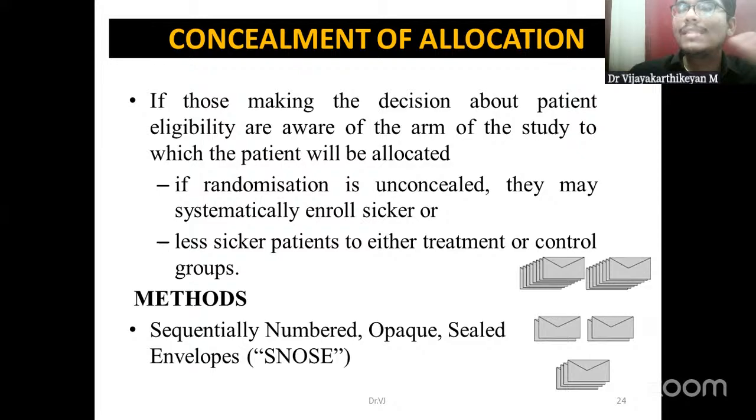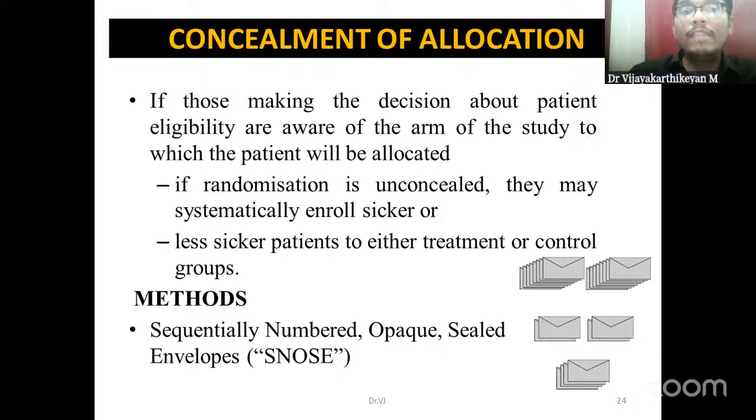That is known as concealment of allocation. Because if he knows the allocation sequence, as I told in block randomization, the first two will receive intervention A and the next two intervention B, then if I know it, I might influence the allocation. So we have to make sure that this allocation sequence is concealed from the person who is doing it.